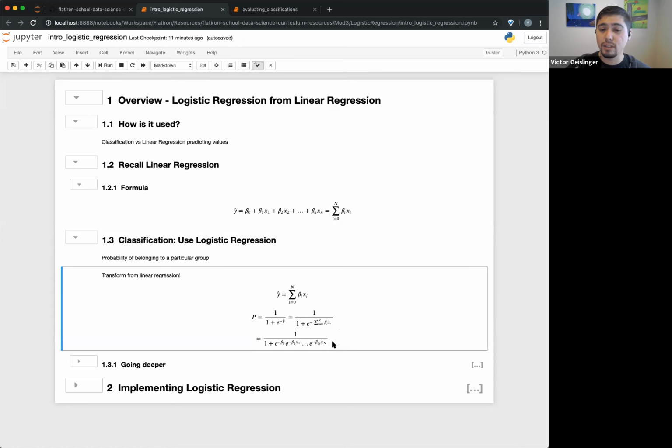Now, looking forward, we could use logistic regression for multiple classes. It's just that we have to do something called one versus all, and we'll talk a little more about that. But just know that technically logistic regression has to be, by definition, binary. It's either in this group or in this group. Of course, we can get around that by doing different kinds of logistic regressions, but that's what it's meant to do.